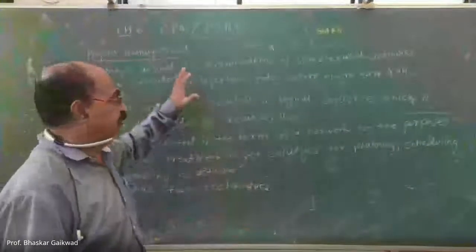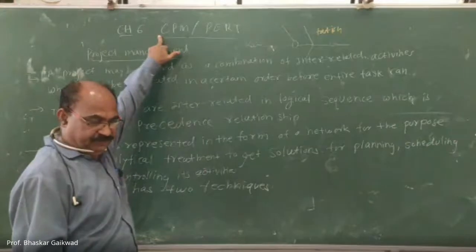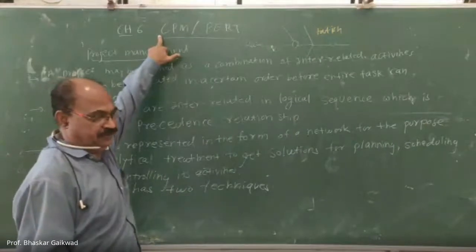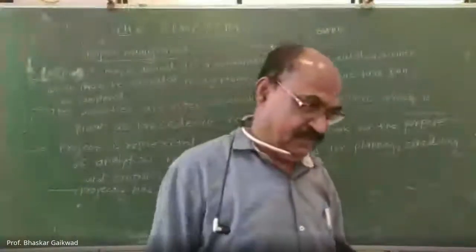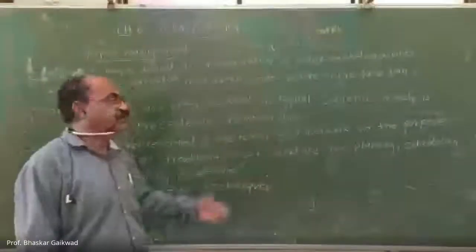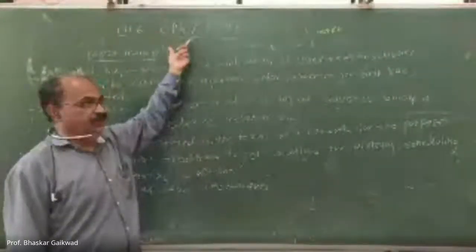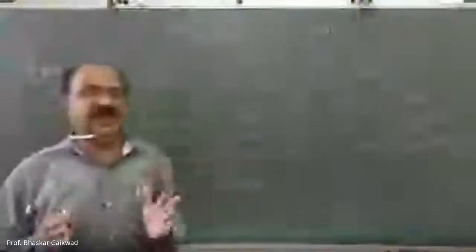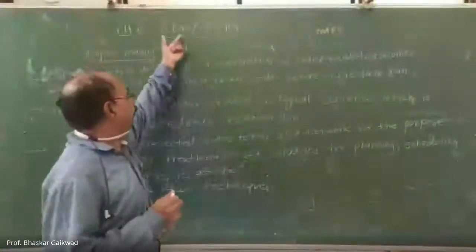Critical path method means this is actually time oriented. At the same time, we can reduce the cost of manufacturing. And this is normally used for repetitive work, mass production work, batch production work, continuous production work. So this is a management technique. Actually, this tool is a management tool. With the help of this tool, management can decide the time required and the reduction of cost. This is the critical path.